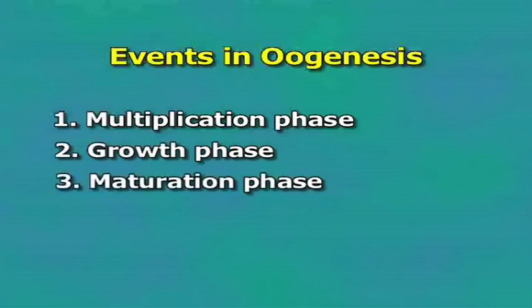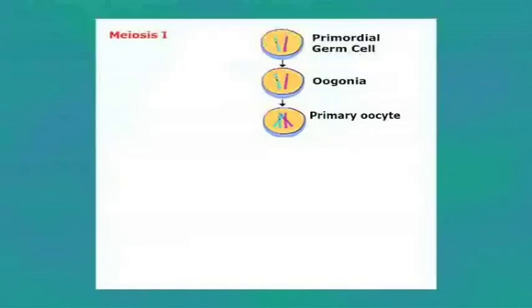Maturation phase. The primary oocyte contains the diploid number of chromosomes. After the completion of growth in the oocyte, meiosis takes place, during which the diploid chromosome number is reduced to the haploid number. This is known as maturation. In the beginning of the maturation phase, the nuclear membrane breaks up and the content of the nucleus gets mixed up in the surrounding cytoplasm. The chromosomes are carried to the periphery of the oocyte and an achromatic spindle is formed